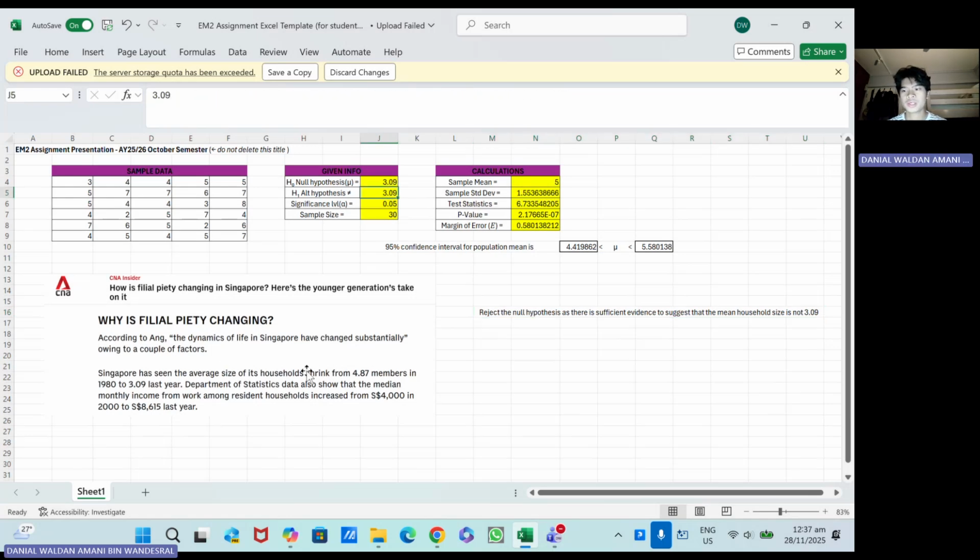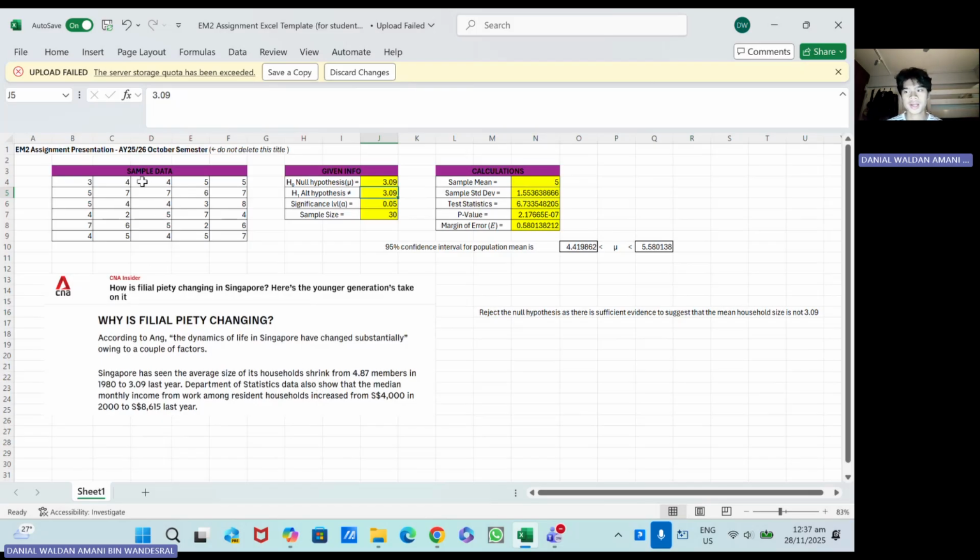The reason is because the objective of my hypothesis test is to determine whether the true population mean differs from the claim made in the published media. This is a two-tailed test because we are checking for any difference, whether the mean is higher or lower than 3.09. Here's my sample data of 30 points collected from my Google survey.